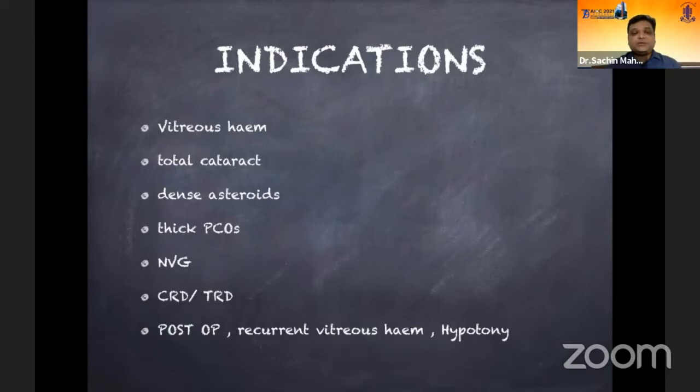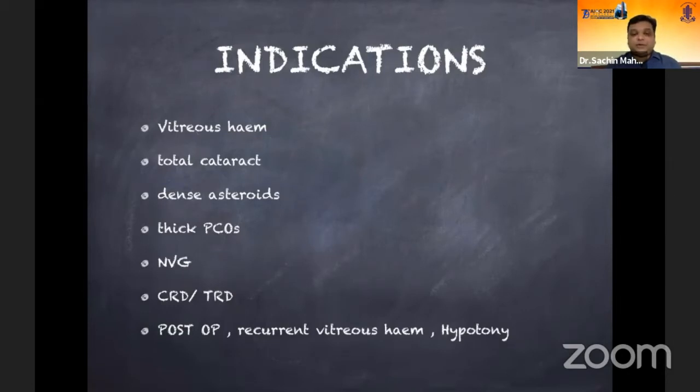The most common indication would be a vitreous hemorrhage in the case of proliferative diabetic retinopathy, to understand the status of the retina. Then the other indications would be a total cataract or a dense cataract, even a dense asteroid hyalosis, a thick PCO. In some cases of NVG, wherein there is a corneal edema and you are unable to assess the posterior pole and the retinal status. In some cases of combined retinal detachment and TRDs, especially associated with vitreous hemorrhage, you'd like to do a B-scan to understand the extent of the retinal detachment.